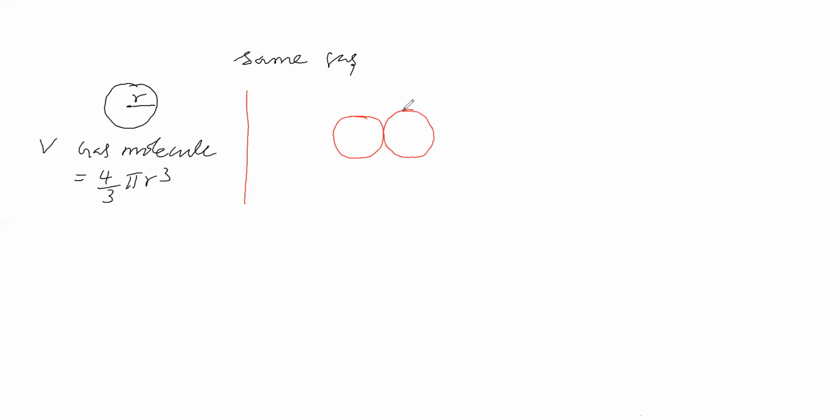All are carbon dioxide molecules, all the same. Now two gaseous molecules are just in collision, just in contact with each other, like this.